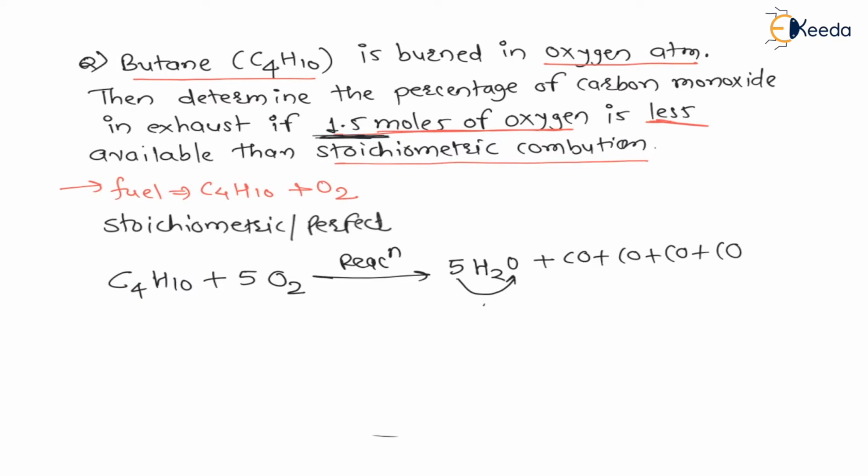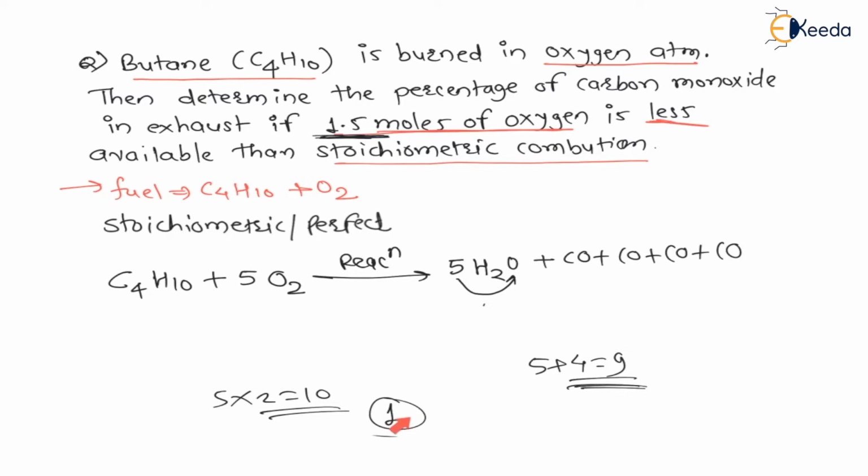And my dear students, see here, for water there are 5 oxygens, and for 4 carbon monoxide there are 4 oxygens, means 5 plus 4, total 9 oxygens gone, and total we have 5 into 2, 10. Out of 10, 9 gone, means 1 is still remaining. And whenever any carbon finds more oxygen particles, then it will become carbon dioxide.